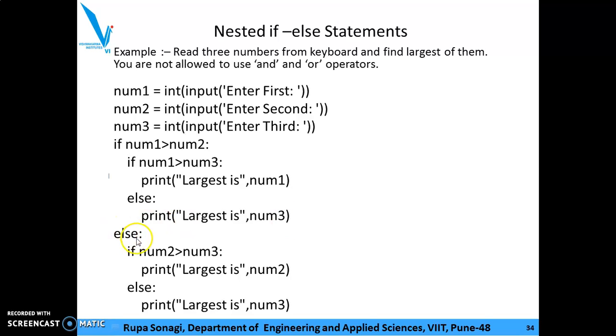Okay. Else, for this if, this is an else. If num2 greater than num3, the largest is num2. Else the largest is num3. If you see that for this if, this is an if else nested with the same indentation, and for this else of this if, this is the same